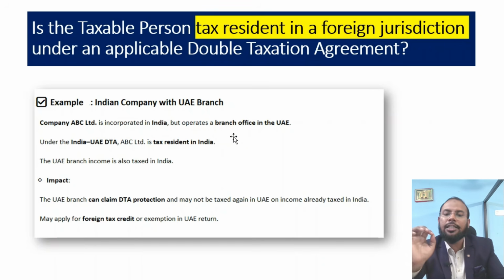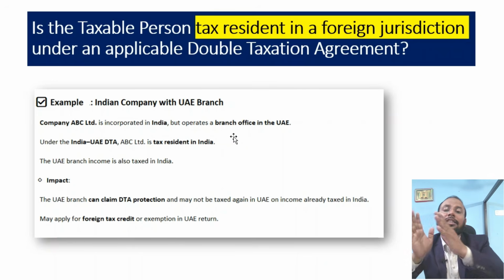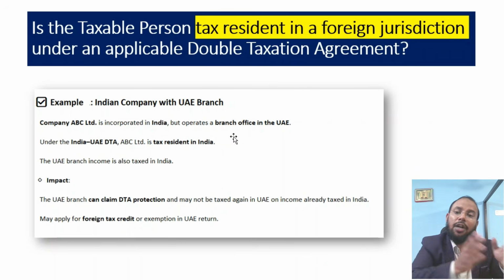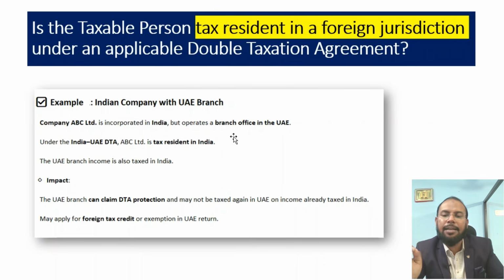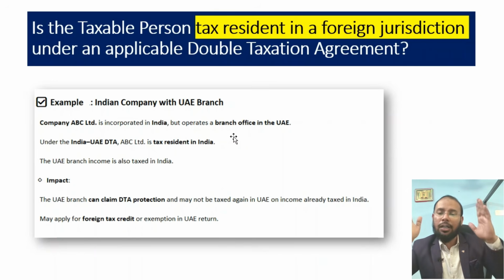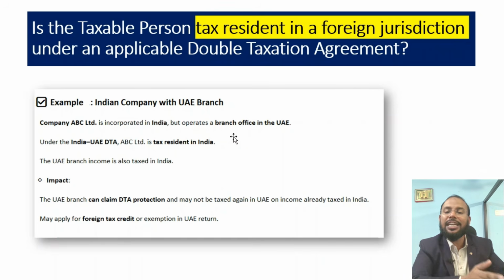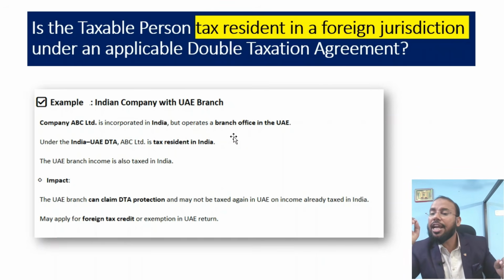The UAE branch income is also taxed in India, meaning the UAE branch income is already taxed in India. What will be the impact if you select yes? The UAE branch can claim DTA protection and may not be taxed again in UAE. Since that income is already taxed in India, you can get the benefit of the DTA. So you don't need to pay on branch income which is situated in UAE. You will not pay even a penny of tax because you already paid tax in India.